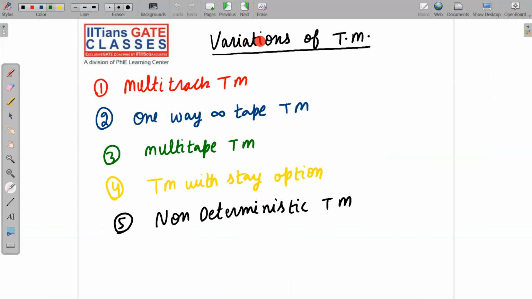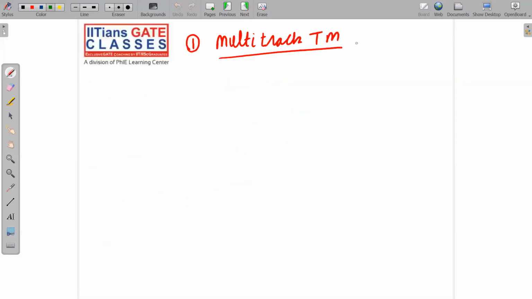Now we are jumping to some variations of Turing machines. This is the fourth topic according to the syllabus of your fourth chapter, that is Turing machines and decidability. The fourth topic is variations of Turing machines. First is the multi-track Turing machine, next is the one-way infinite tape, next is multi-tape, next is the Turing machine with stay option, and next is the non-deterministic Turing machine. There are lots and lots of variations of Turing machines, but this is a basic course, so I'm not going into detail on many variations. I will just concentrate on these 5 basic variations. First is the multi-track Turing machine.